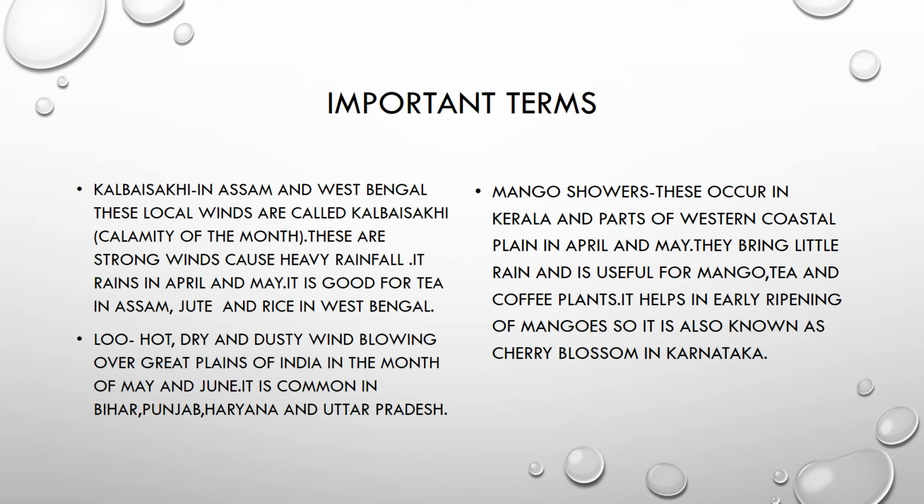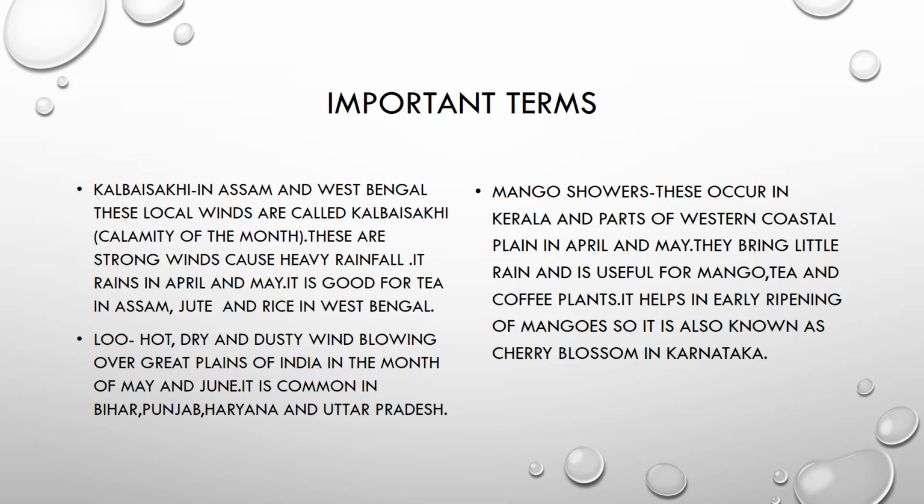Kal Baisakhi in Assam and West Bengal: these local winds are called Kal Baisakhi, calamity of the month. These are strong winds which cause heavy rainfall. It rains in April and May. It is good for tea in Assam, jute and rice in West Bengal.